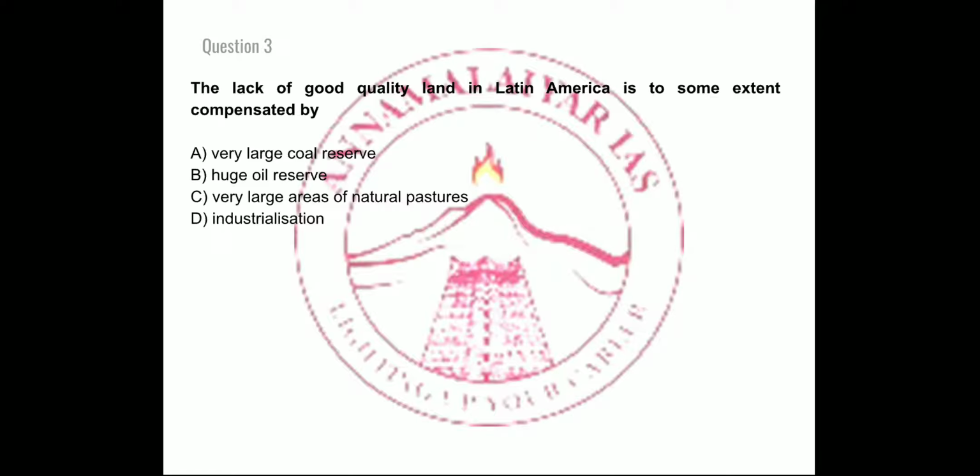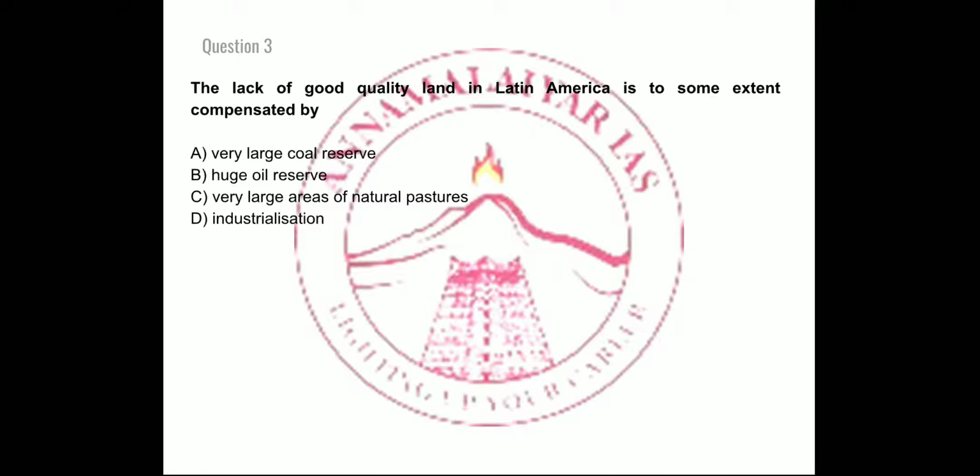Option C, a very large area of natural pastures. This is one thing which compensates for the bad topography of cultivable land, that is, the lack of good quality land.